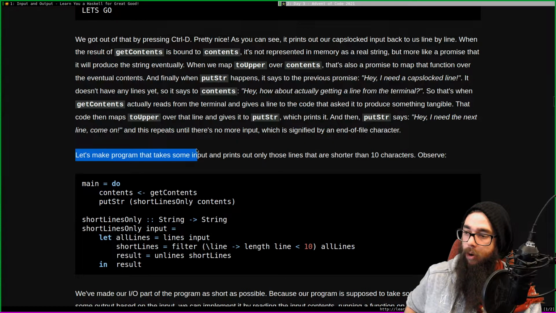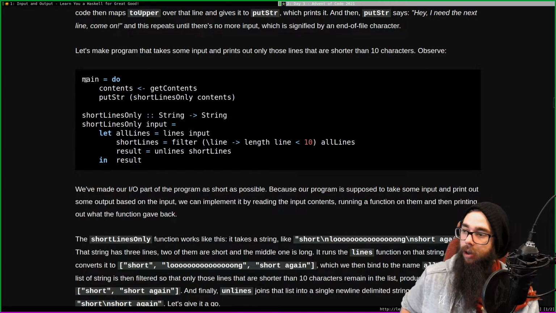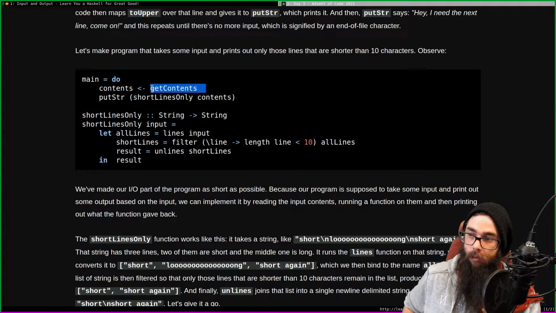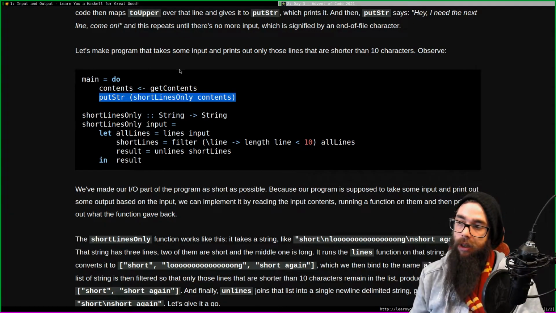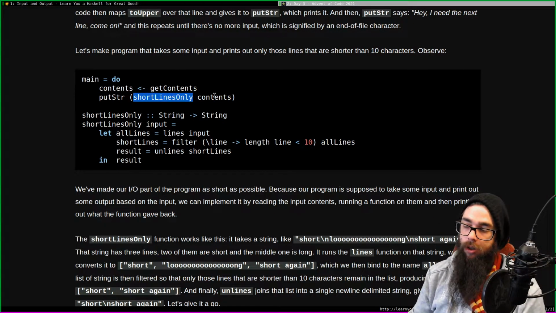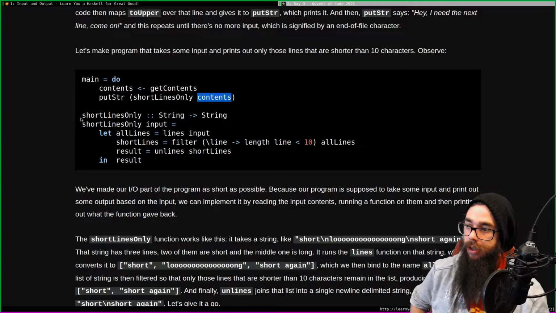Right, let's make a program that takes some input and prints out only those lines that are shorter than 10 characters. Observe. Main do contents is we get our contents from wherever, right? And we putStr shortLinesOnly contents. We take this function. This is what we print. The function of the contents.